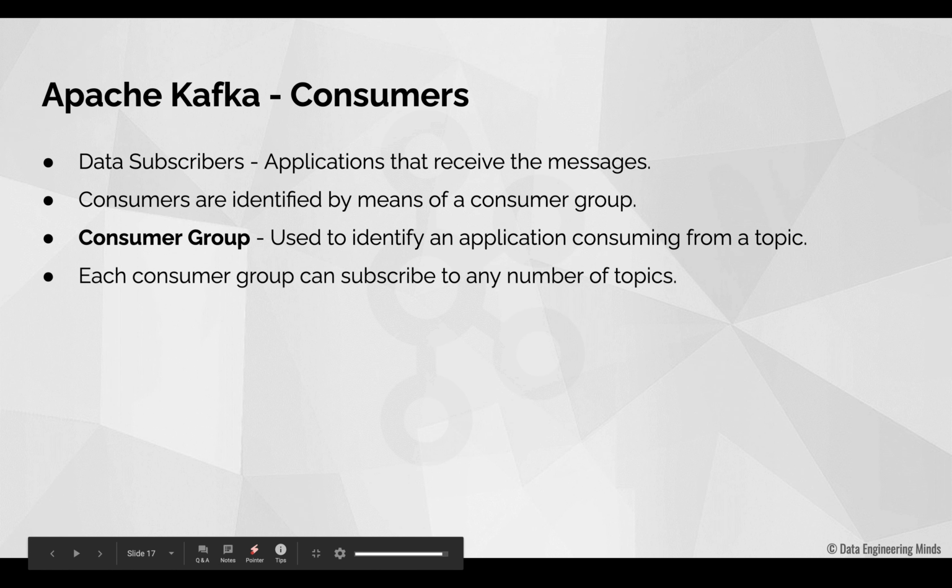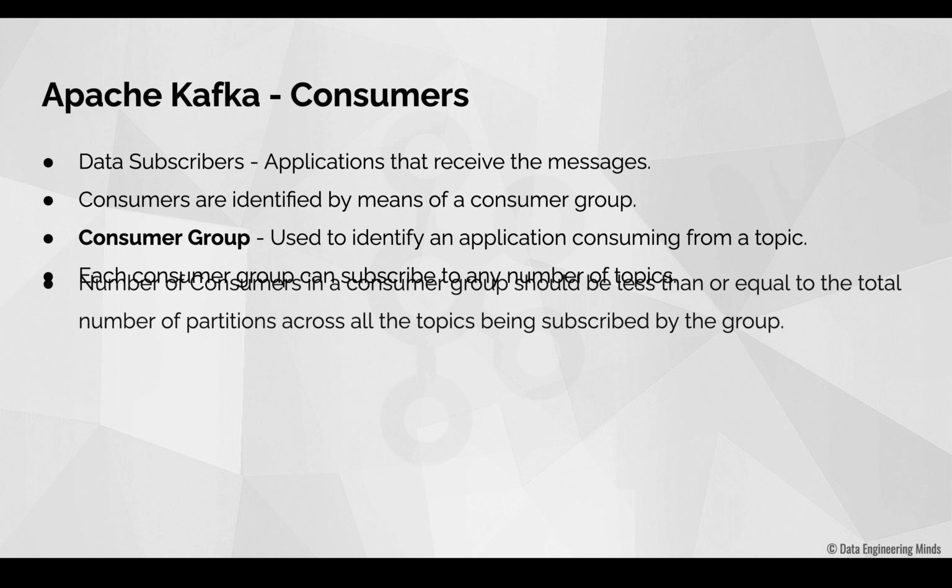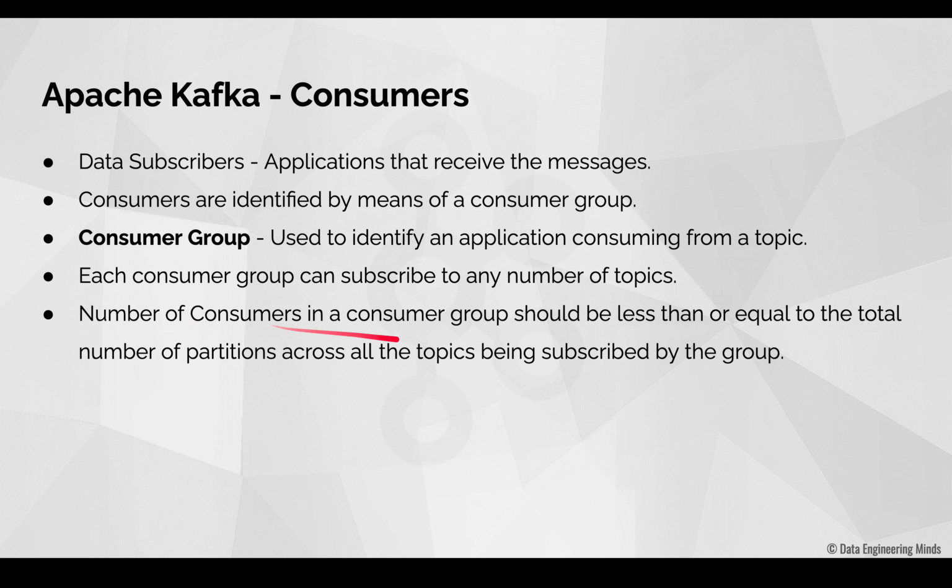Each consumer group can subscribe to any number of topics. So the total number of consumers in a consumer group should be less than or equal to the total number of partitions across all the topics to which it subscribes. So what does it mean?